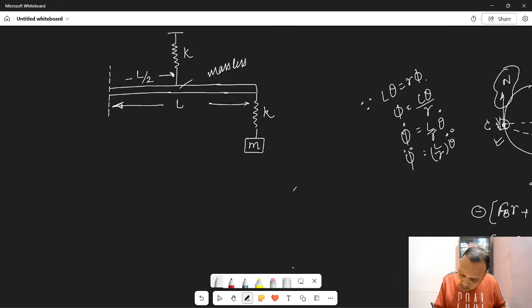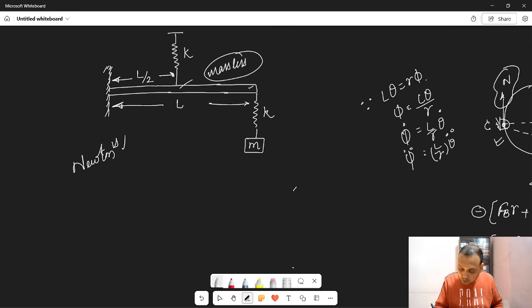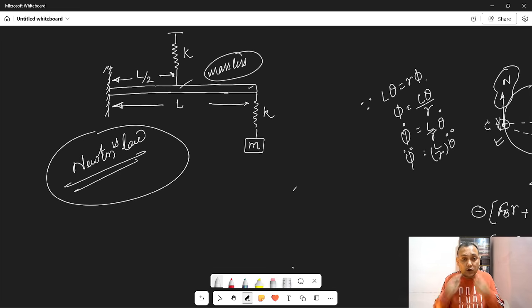आपने सभी ने ये static deflection method से किया होगा, I know. लेकिन this rod is massless. Condition यही है, you have to solve it by Newton's law. No energy method, no static deflection method. If you really want to brush up your concepts, you solve this particular question, and to cross check, already you have answers. I mean, in every book this question has been given, but everywhere it has been solved by static deflection method or energy method. But you try it by Newton's law.